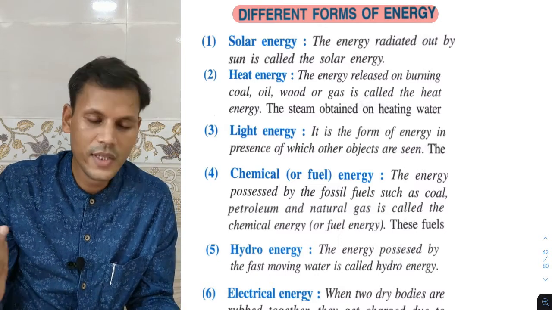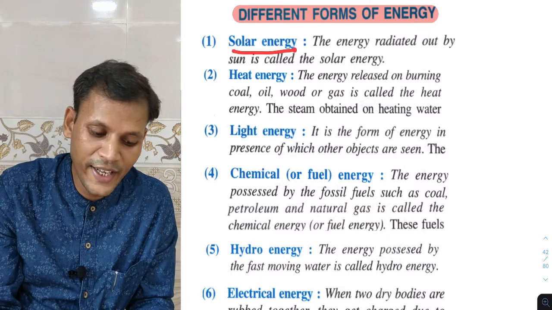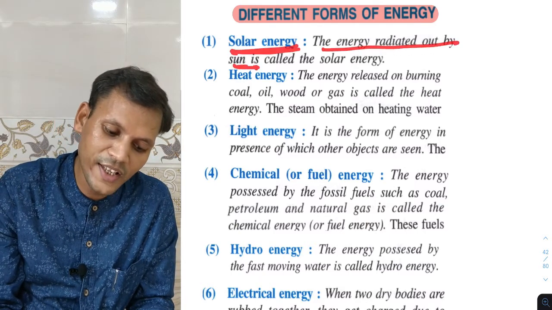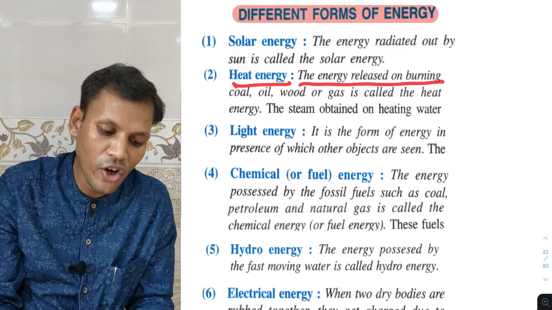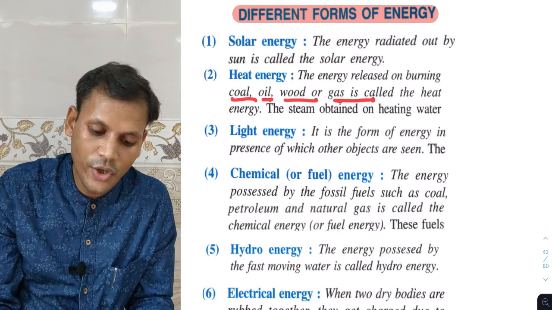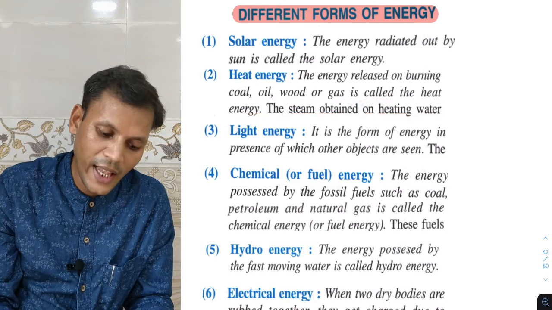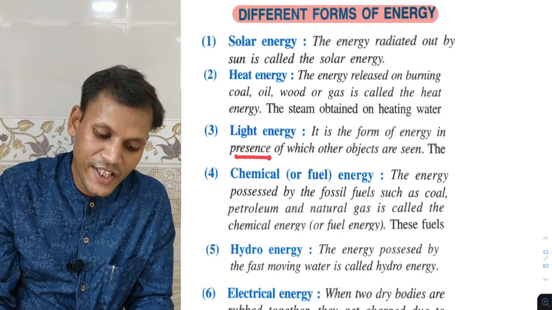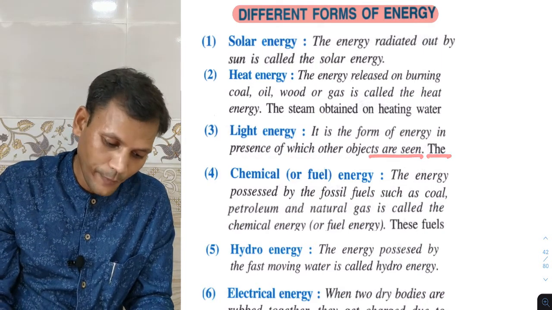So we know the sun is the ultimate source of energy. That energy is the solar energy. The energy radiated out by the sun is called the solar energy. Heat energy: the energy released on burning coal, oil, wood or gas is called the heat energy, like the steam obtained on heating water. Light energy is the form of energy in presence of which other objects are seen.